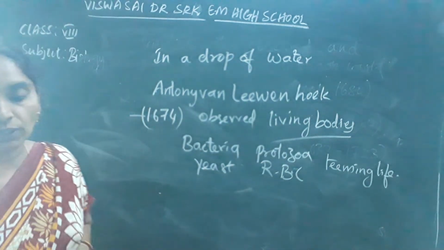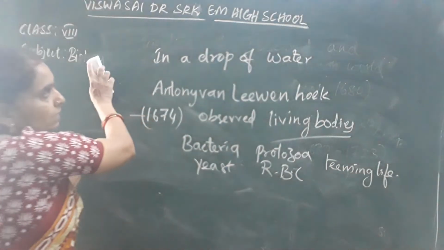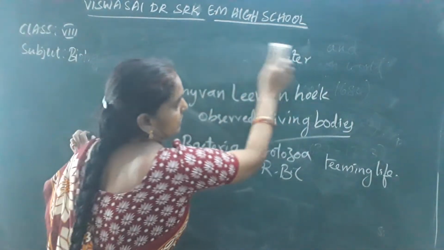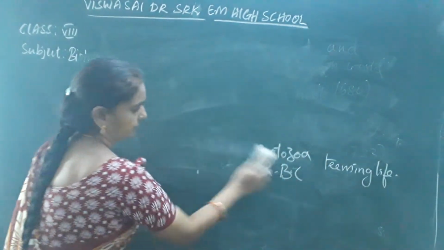Okay, children, note it down first. What is the observation of Antony van Leeuwenhoek? Later, we'll proceed to the discovery of a cell and what is a cell.